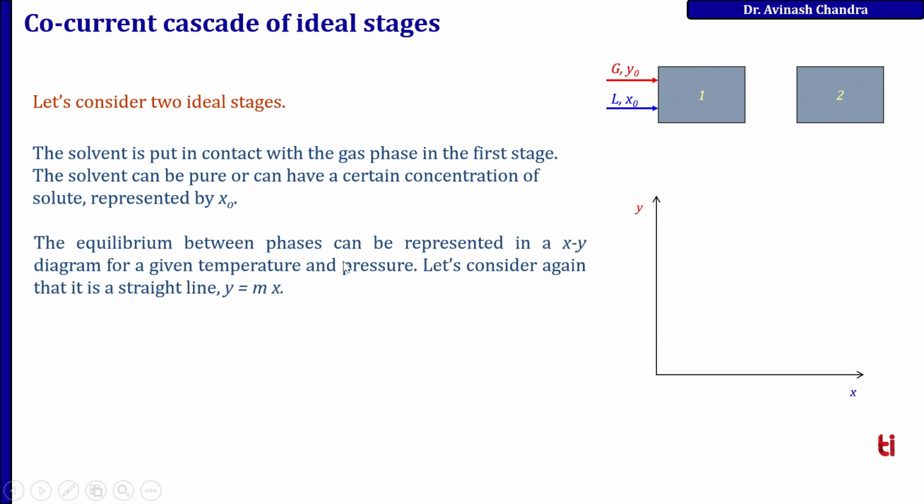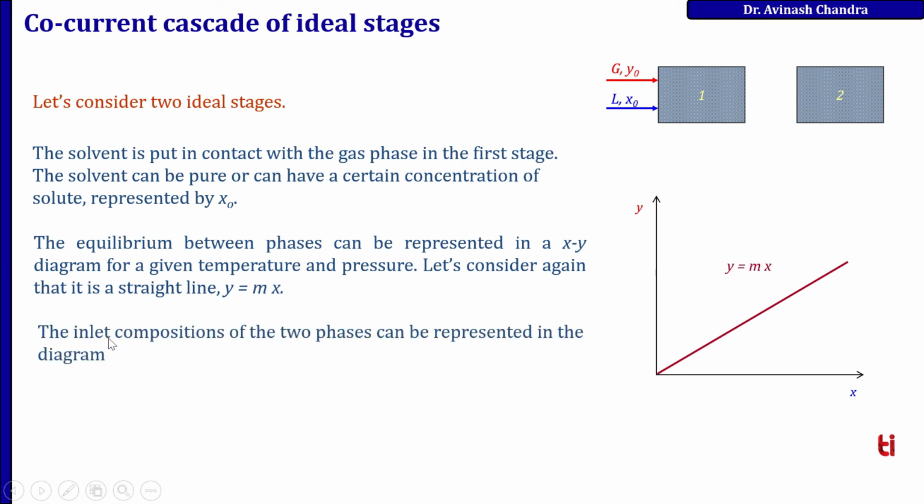The equilibrium between the phases can be represented in an XY diagram. For a given temperature and pressure, let's consider again the straight line y equal to m into x. So the inlet compositions of the two phases can be represented in the diagram. Here the composition of gas is y naught, the composition of liquid is x naught, the flow rate of gas is G and the flow rate of liquid is L. So this point represents x naught, y naught.